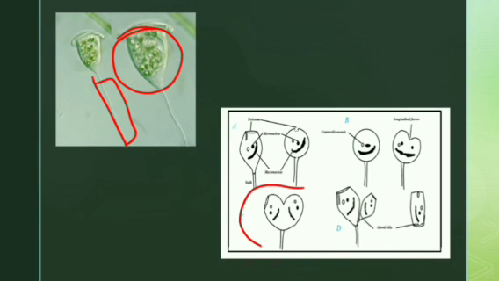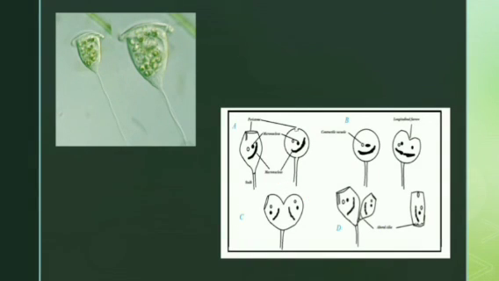And here is the reproduction, that is longitudinal fission. So the Vorticella divides longitudinally. Like binary fission, but here it is longitudinal fission, meaning it divides like this, in a standing line. So this was all about Vorticella.